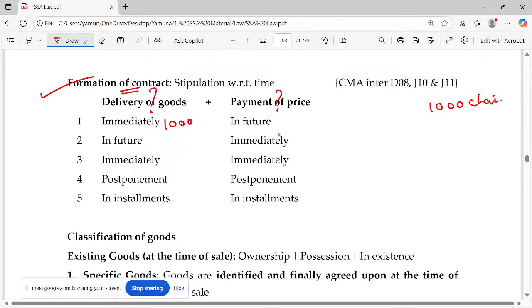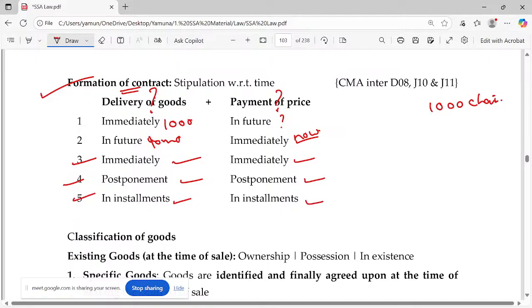Okay, immediately. But when you will pay the price, they say they will send it immediately, and you pay after going home. That is future. Second, 1,000 chairs, how can I send it immediately? I'll send tomorrow. You pay the price immediately. So this will be done tomorrow, but I will pay the price now. Third, both immediately, like buying a pen. Fourth, both will be postponed. Fifth, both will be in installments.